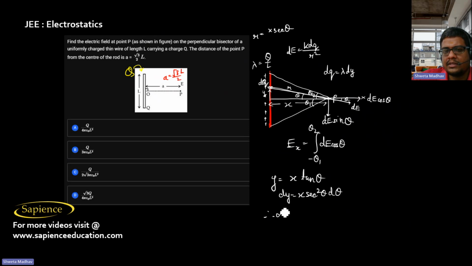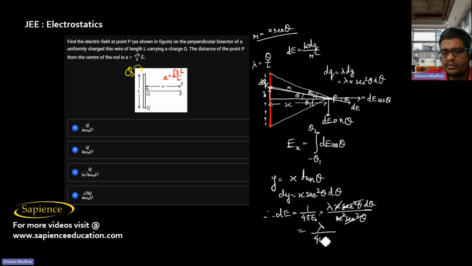So now dE will be equal to k, that is 1 by 4 pi epsilon naught, into dq. dq is lambda dy, so it will be lambda x into secant square theta d theta, divided by r square. r is x sec theta, so r square is x square secant square theta. Secant square theta will cancel, x will cancel, so it will be lambda by 4 pi epsilon naught x into d theta.